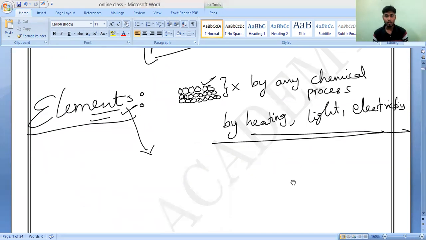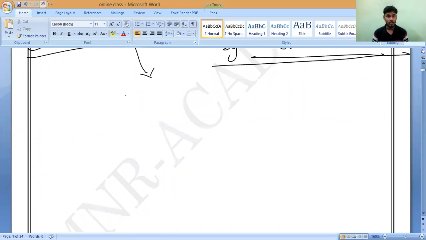I showed you two examples in the last class, copper and iron. Suppose you take a copper metal and look at the internal structure. Which atoms are present inside? Only copper atoms are present everywhere.